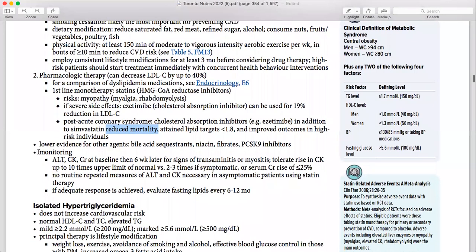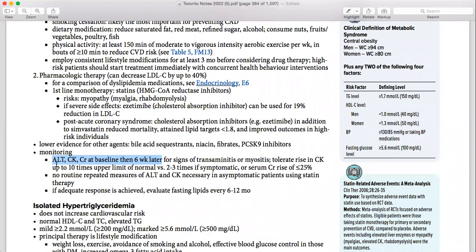Then coming to here, what are the monitoring tests you are going to do? So the baseline tests you need to do, and what tests you are going to perform again. Basically, you are going to check the kidney, the muscles, and the liver, these three at baseline. Then you are going to repeat it again 6 weeks later. When are you going to do it? Before starting the statin.